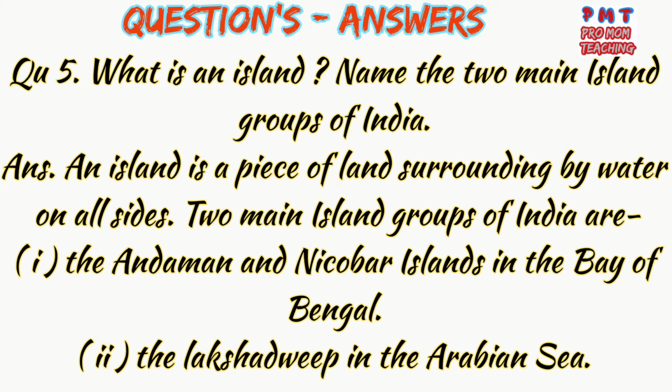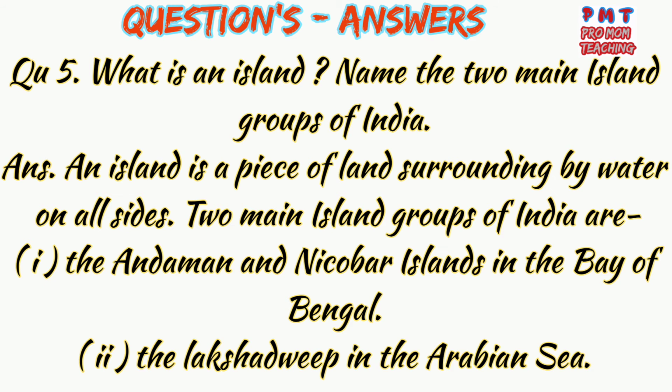Question 5. What is an island? Name the 2 main island groups of India. Answer is, an island is a piece of land surrounded by water on all sides. The 2 main island groups of India are, first, the Andaman and Nicobar Islands in the Bay of Bengal, second, the Lakshadweep in the Arabian Sea.